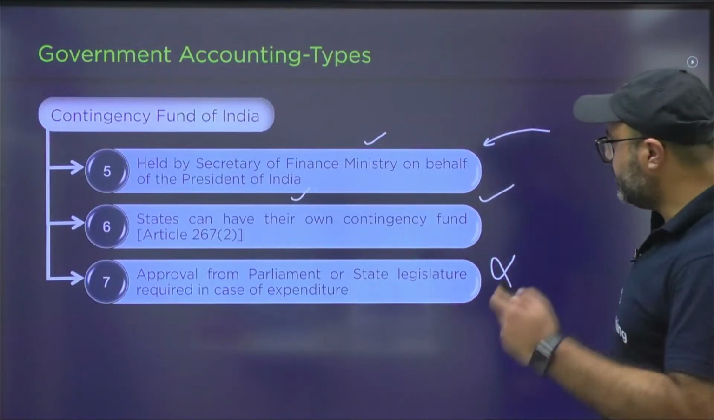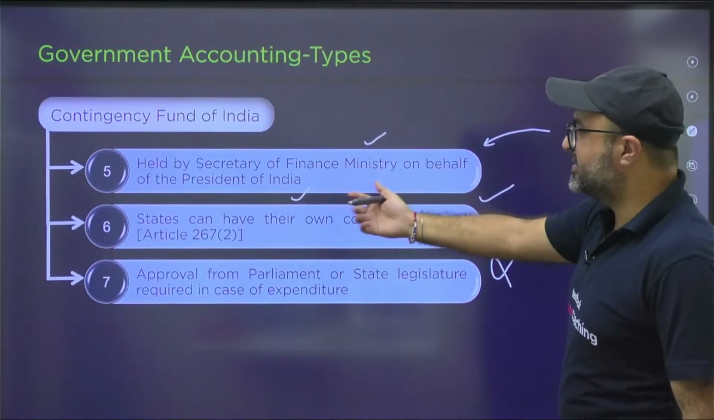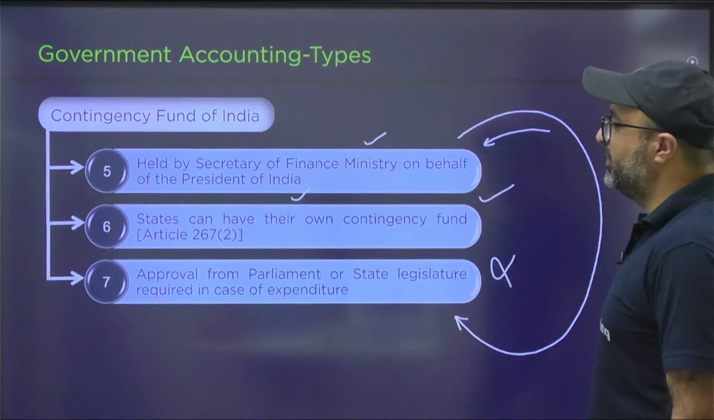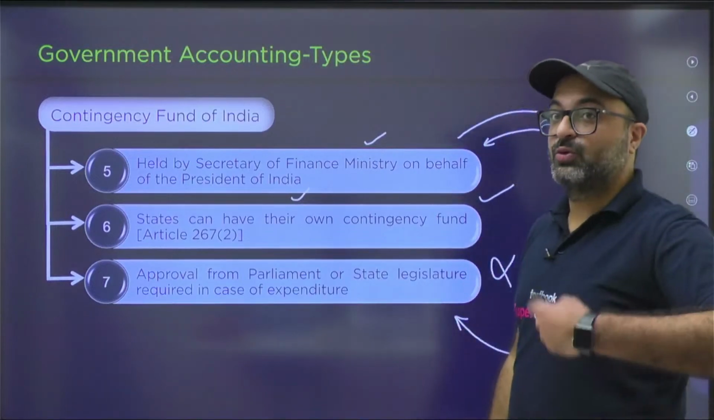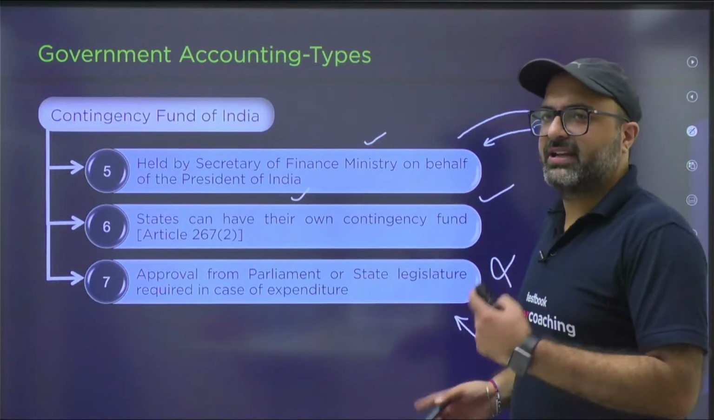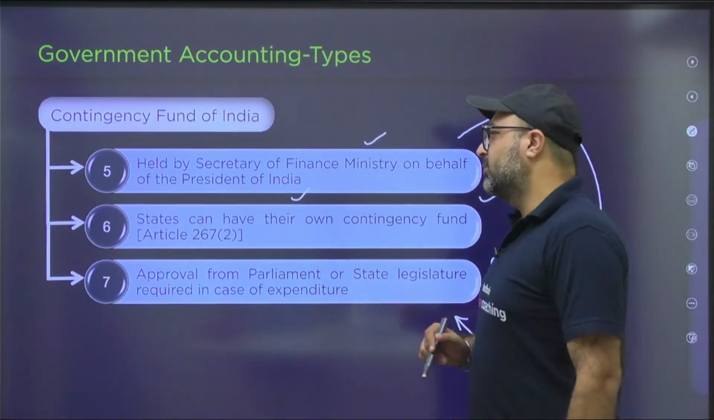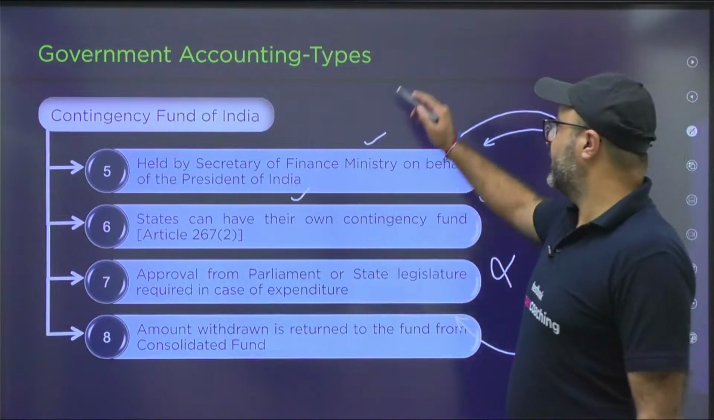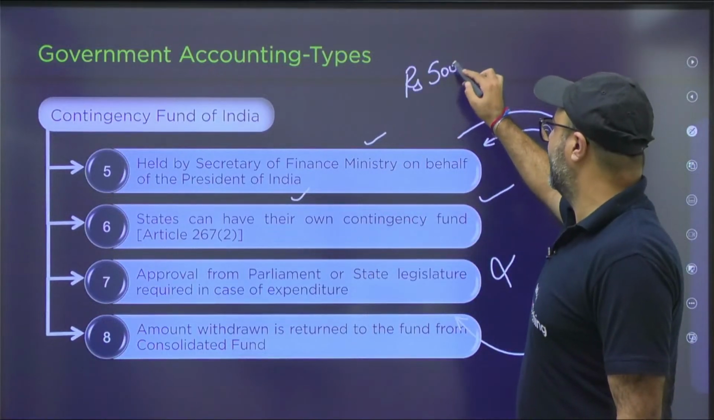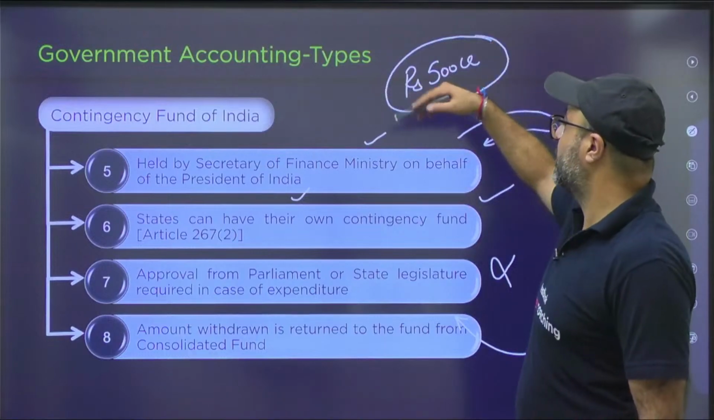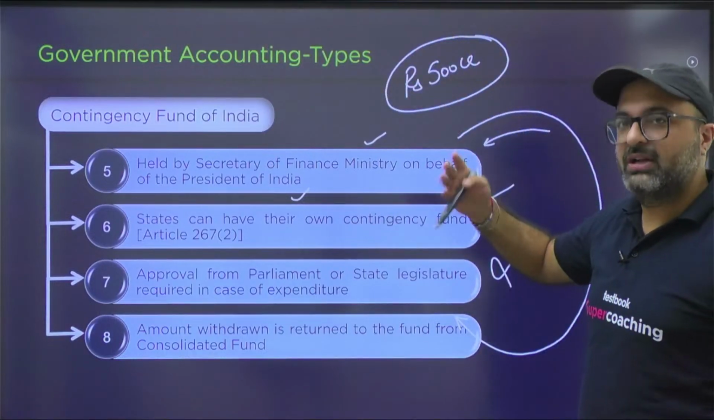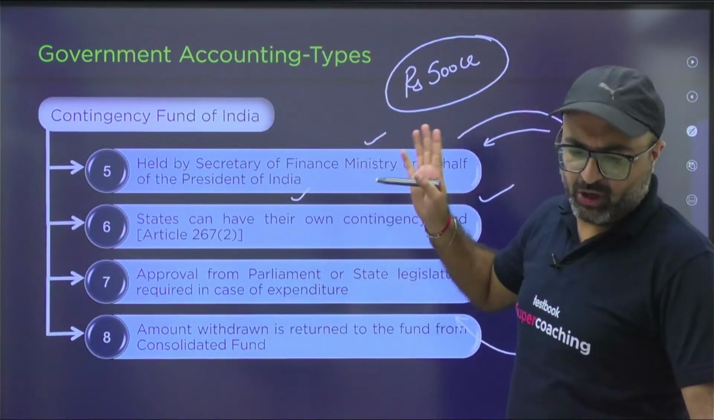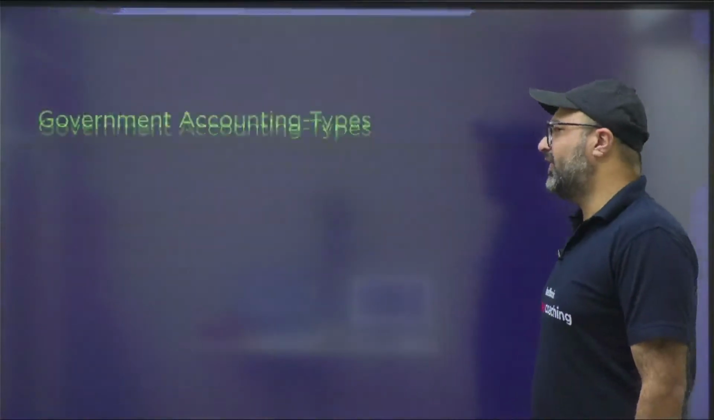But once the withdrawal is done and funds are utilized, those withdrawals need to be audited. Those withdrawals will be audited by Parliament, and if Parliament does not approve those withdrawals, then the President can be challenged as per the law. Moving on to the next point, the amount withdrawn is returned to the fund from the Consolidated Fund of India, because this account needs to maintain a balance of 500 crores. If 100 crore has been withdrawn, then 100 crores will be credited through the Consolidated Fund of India in order to maintain the given balance of 500 crore rupees.